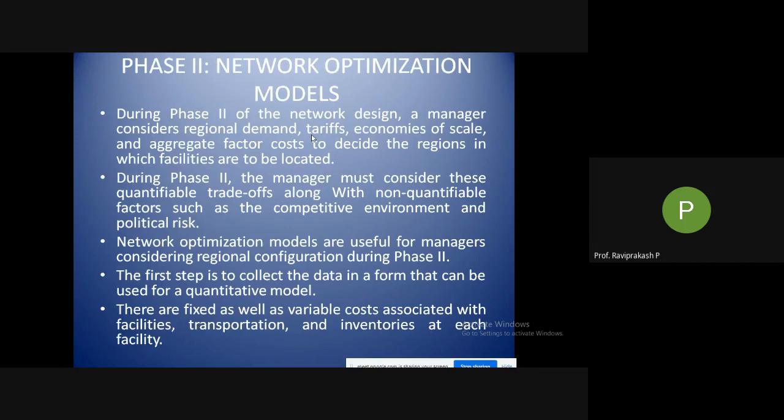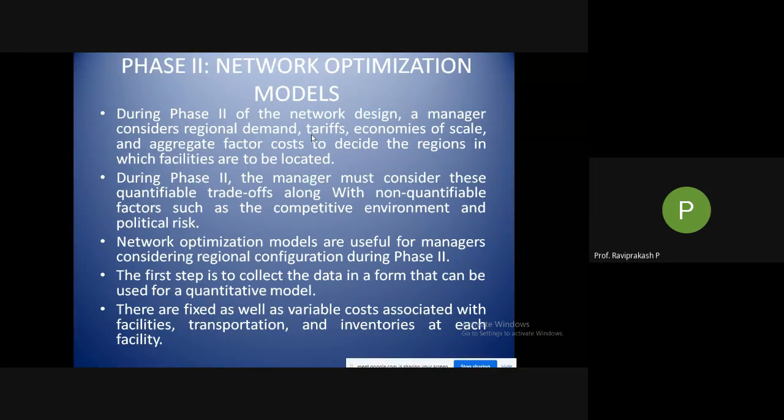Okay, so we'll try to correlate all these things in a particular story. Then network optimization models are useful for managers considering regional configuration during phase two. So network optimization models, in the sense, can I improve my particular model? These decisions are taken by managers who are taking care of those particular models, or those particular supply chain units or links.